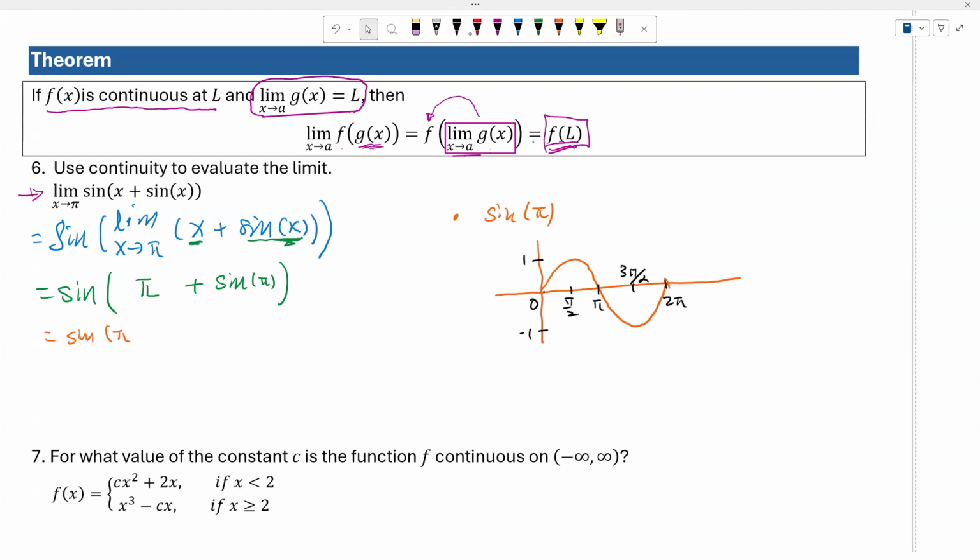And sine of pi is equal to 0. So then my answer will be sine of pi, which is equal to 0.